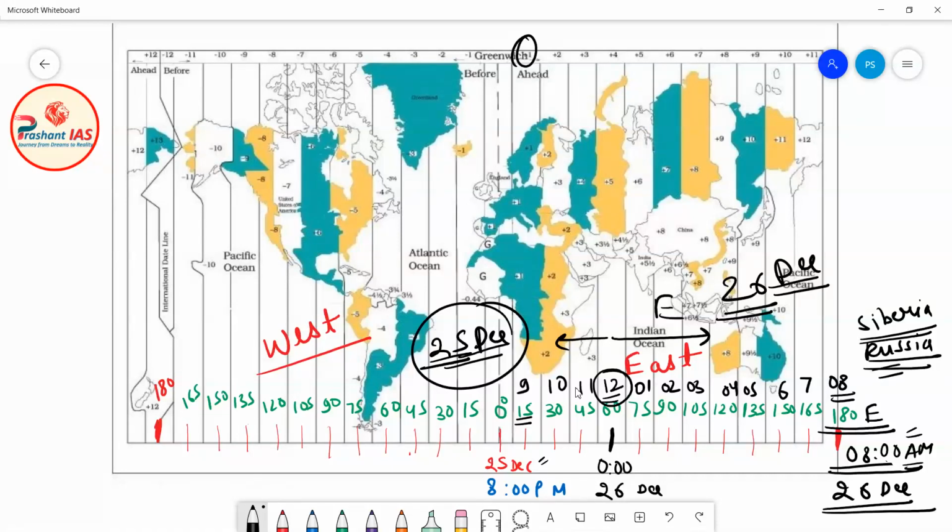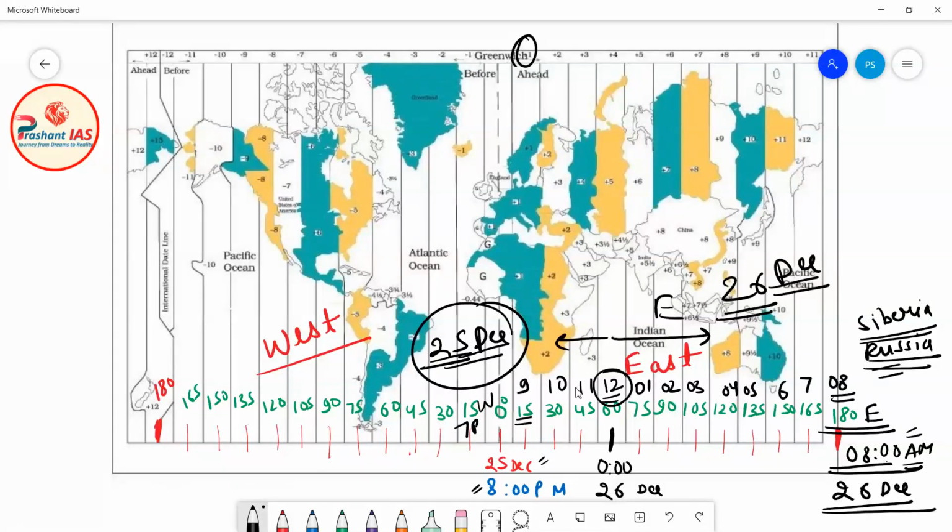So if it is 8 p.m. at the Greenwich meridian, then at 15 degree west the time will be behind, which means it will be 7 p.m.